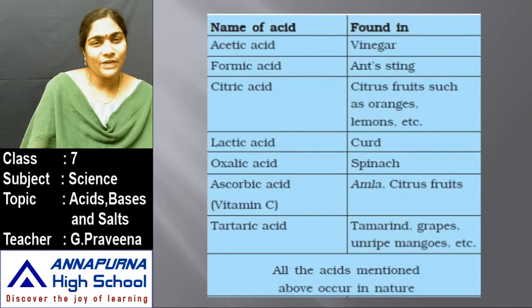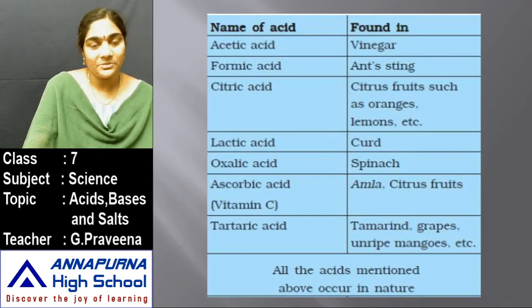So all these food items that we have seen here are sour to taste. In the sense, those food substances consist of acids in them: acetic acid, formic acid, citric acid, lactic acid, oxalic acid, ascorbic acid and tartaric acid. So these all occur in nature, so we call them natural acids.